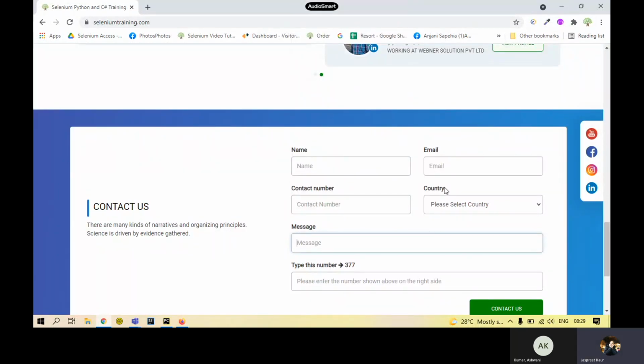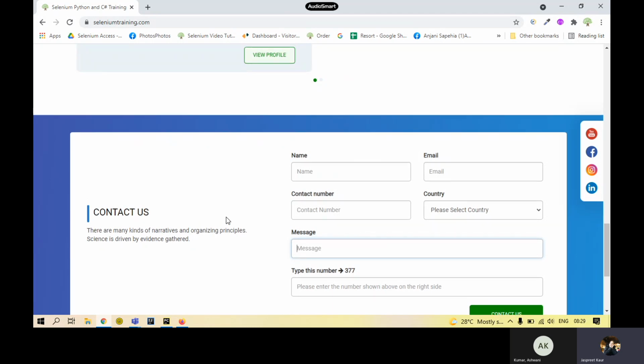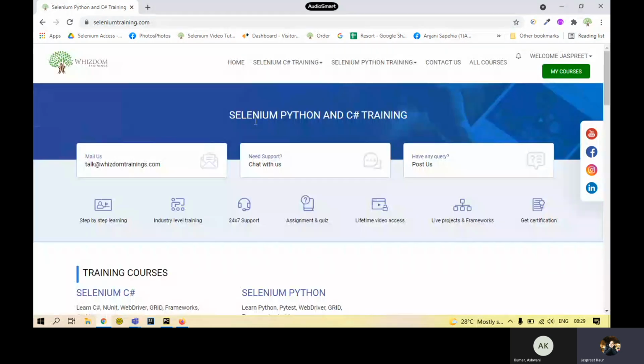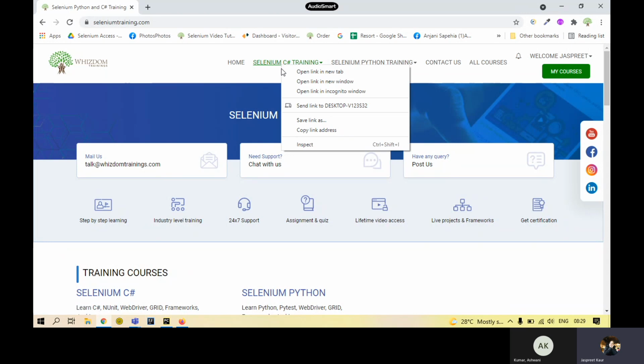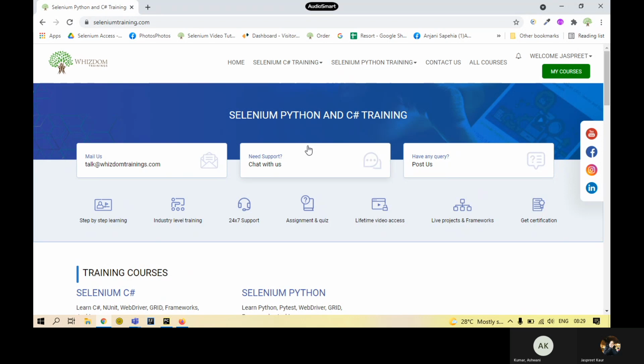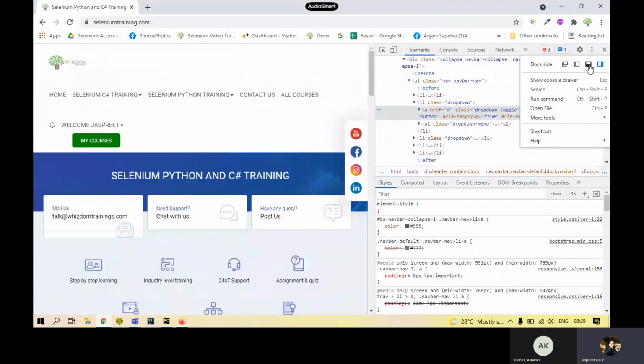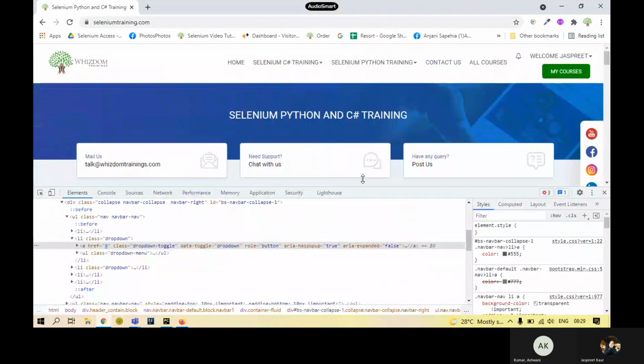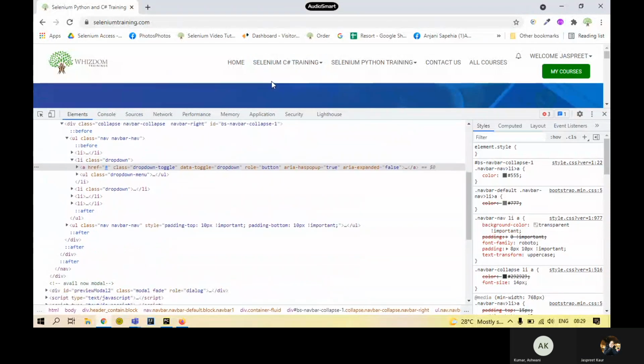Right, I know what these elements are, but I need to make my code understand. So how to do that? Whichever element I want to interact with, suppose I want to interact with this link, I'll right click on this link and go to the option inspect. Let me just open it in a different view. Yeah. So over here, where I have clicked, I have chosen the element which I need to use.